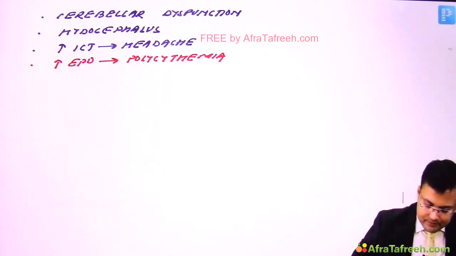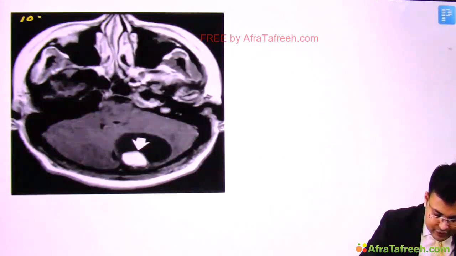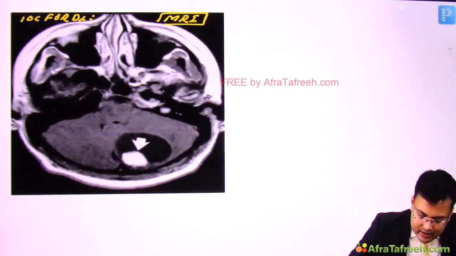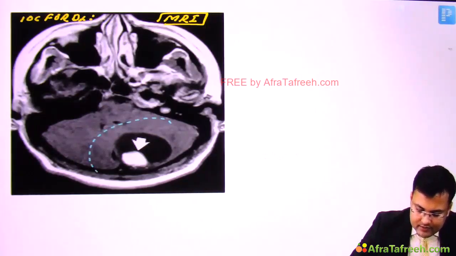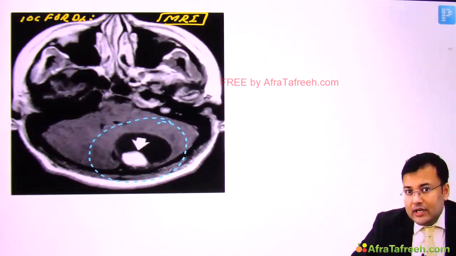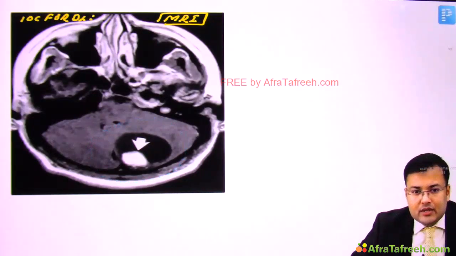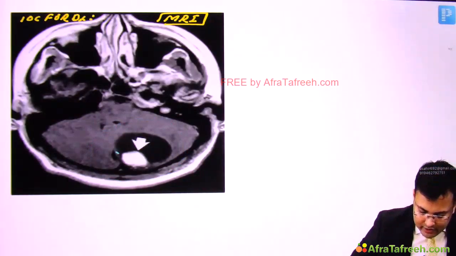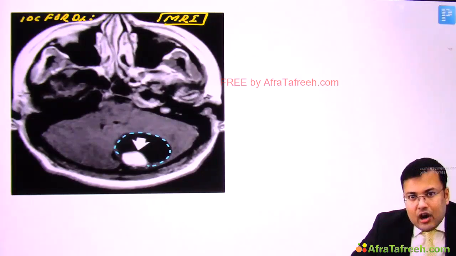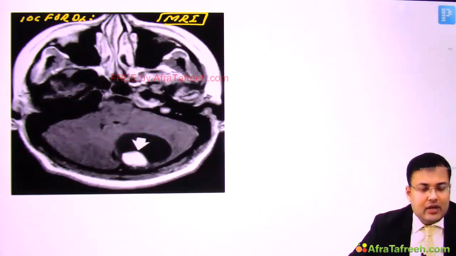We discussed that in brain tumors, what is the investigation of choice for diagnosis? MRI. So you can see here what the findings are. Can you see the tumor? Notice, the tumor appears cystic. Now in this cystic tumor, can you see the wall? This is the wall. Are the walls enhancing or non-enhancing? You can notice it's non-enhancing.